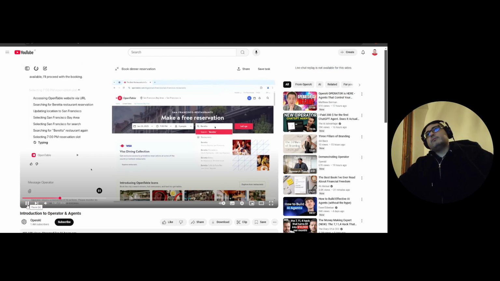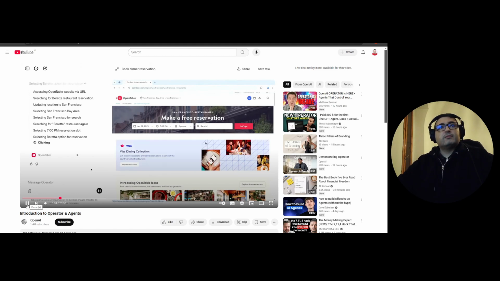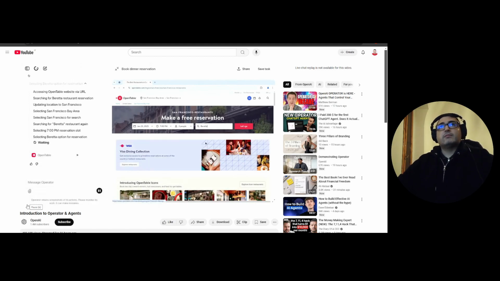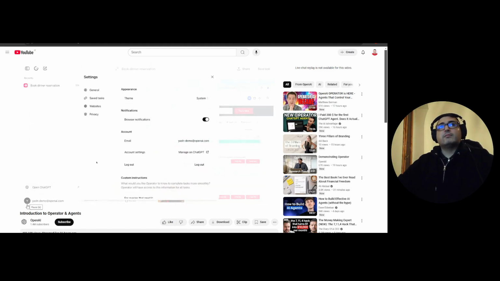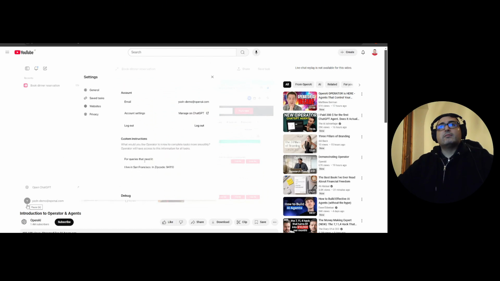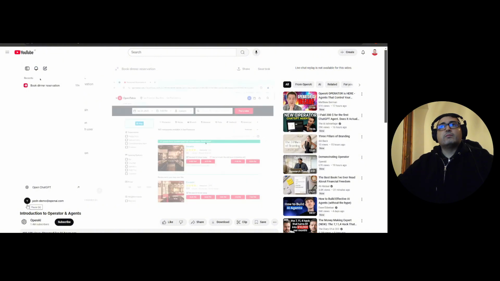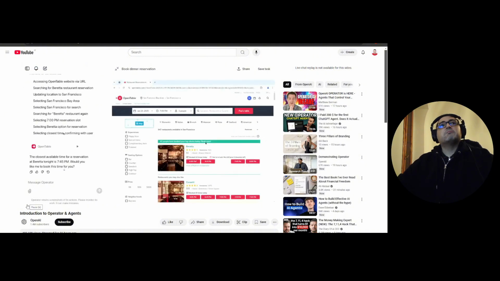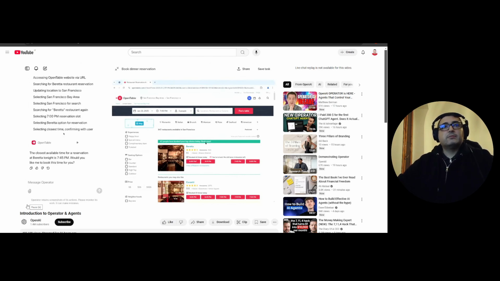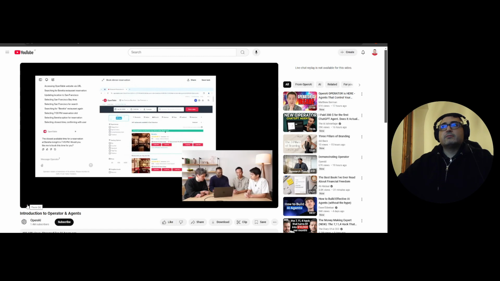Like ChatGPT, in Operator you can also give custom instructions. I'm going to show this really quickly here. I've given a custom instruction that for queries that need it, I live in San Francisco. So Operator recognized that and auto-corrected itself to go to Beretta. Looks like 7 p.m. isn't available, but you know what? 7:45 is just fine. So we're going to do that.